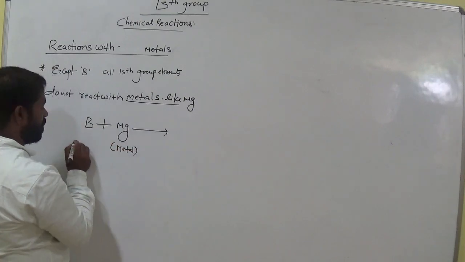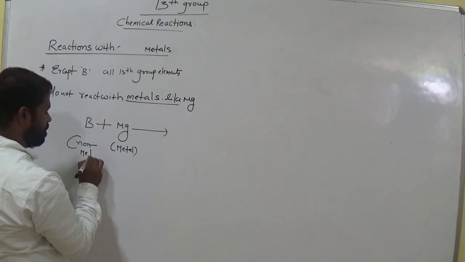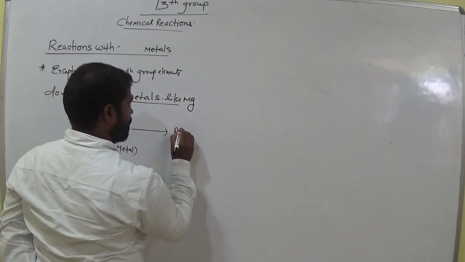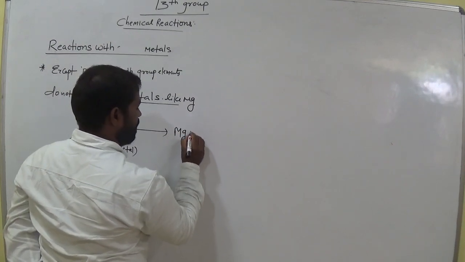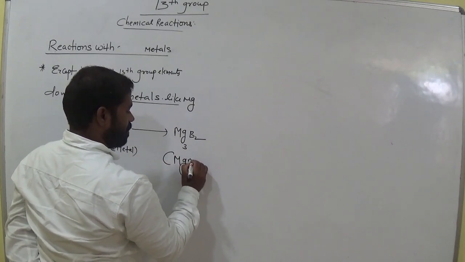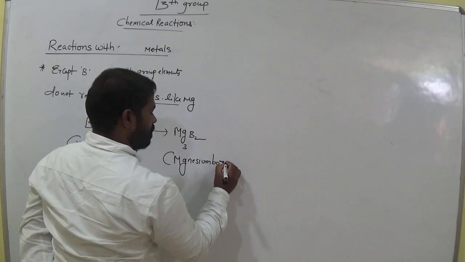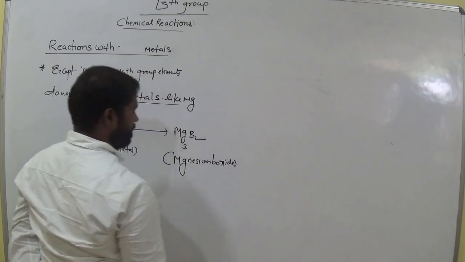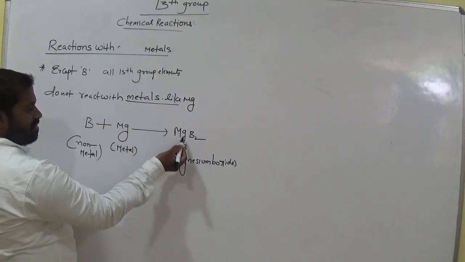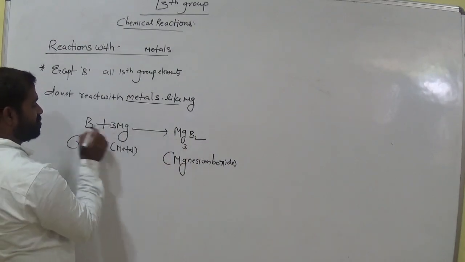Now boron is clearly a non-metal, am I right? It gives Mg3B2, magnesium boride. So here we have 3 magnesium, write 3 here. How many borons? 2 borons here.